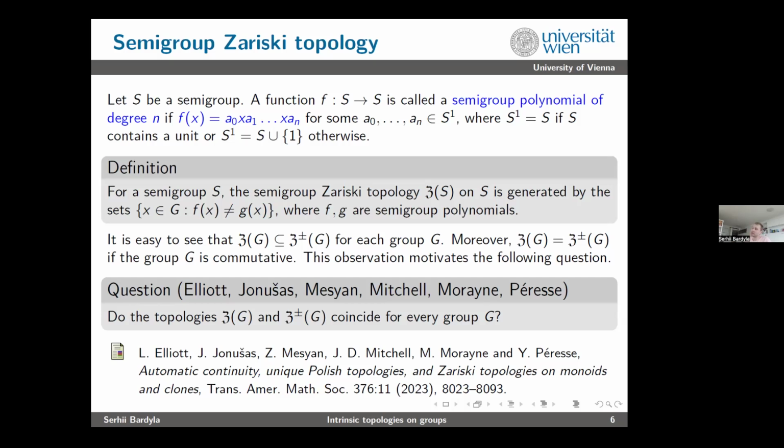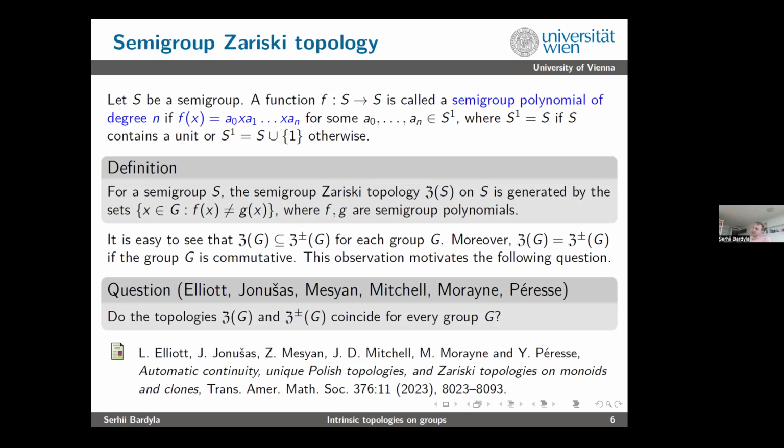But this is not a problem because we can always attach a unit, or if not, we can just assume that we can put our coefficients a0, a1, an, and some of them could be the unit. So it's not a problem. And this is a natural definition of a semi-group polynomial. And we can define the same Zariski topology, the semi-group Zariski topology, on the semi-group S in a similar fashion as for groups.